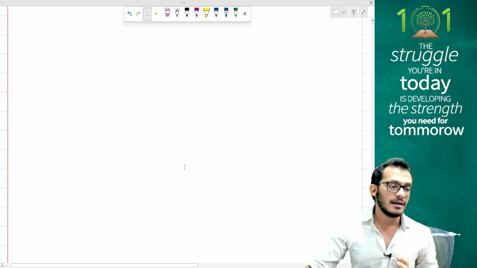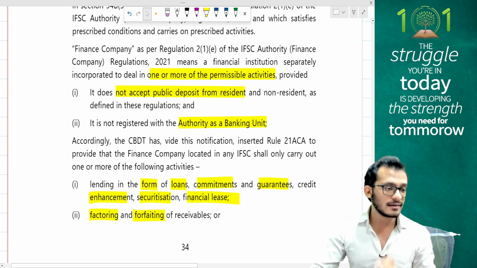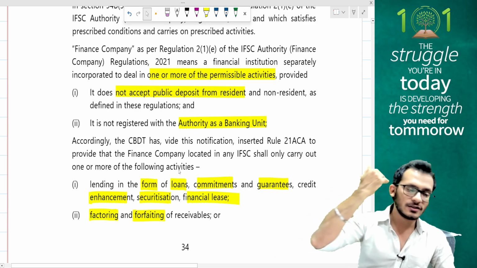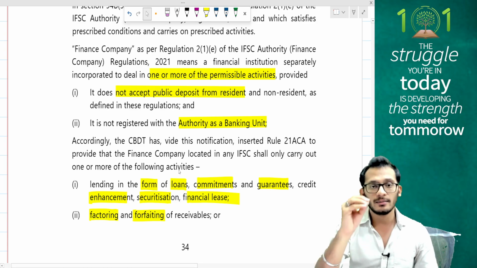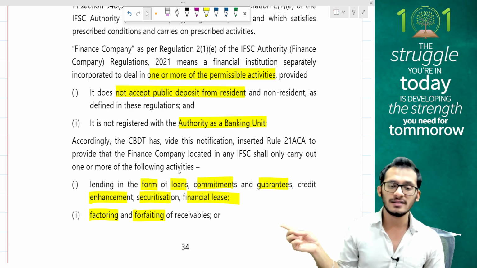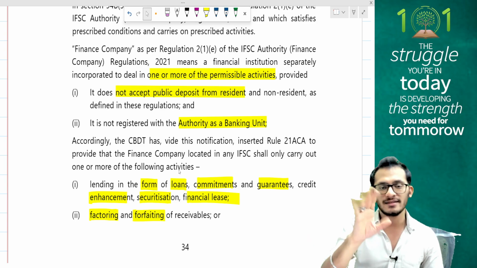Yes, awesome. Now I'm going to quickly summarize what are the critical things which you need to keep in mind, people. TDS provisions, I would say you can ignore it. As long as you see an IFSC center coming up in the question, you can come and say no TDS is applicable. Similar logic applies for 94B. If you see IFSC centers, please say it is not applicable.